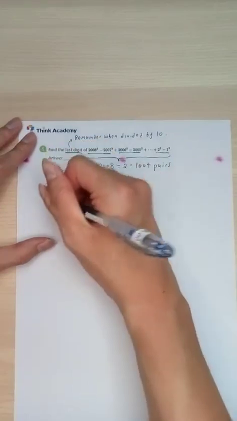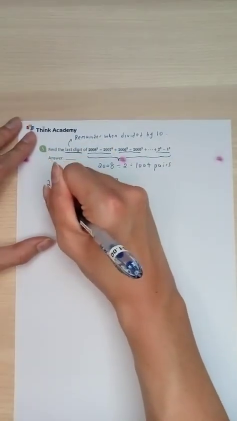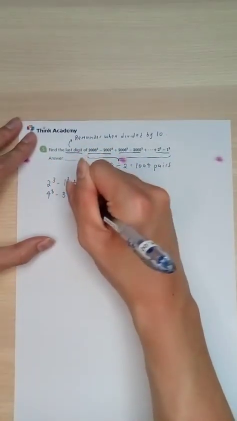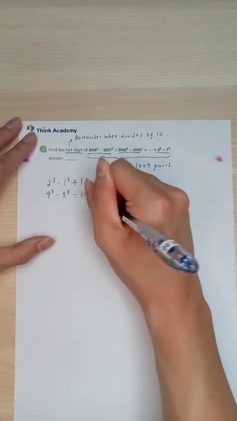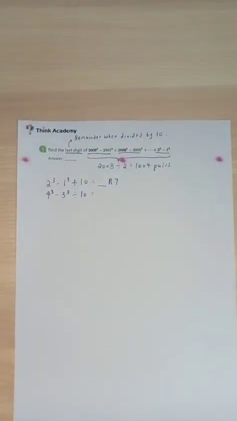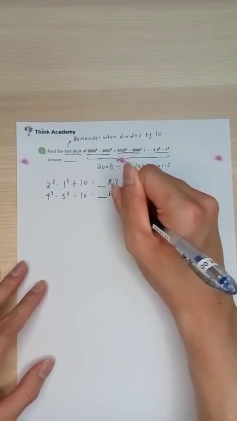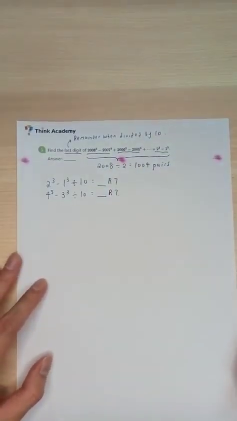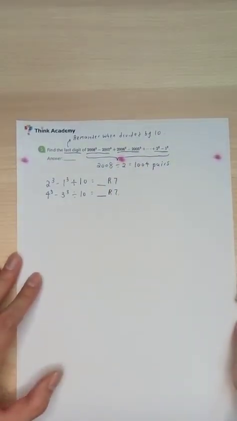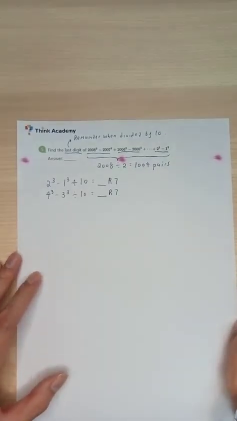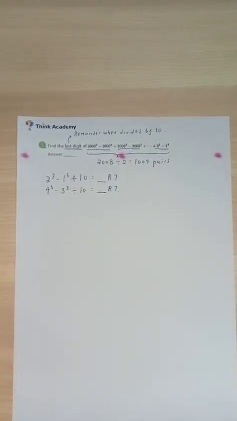Let's move on to 4 cube minus 3 cube divided by 10. What remainder is it going to give us? We know that 4 cube is 64, 3 cube is 27. This one gives a remainder of 7 as well. So far so good. We have remainder 7s. Maybe there is a remainder 7 pattern over here.